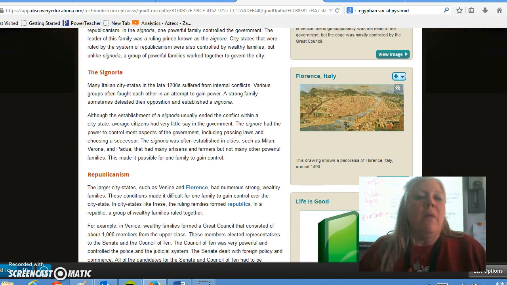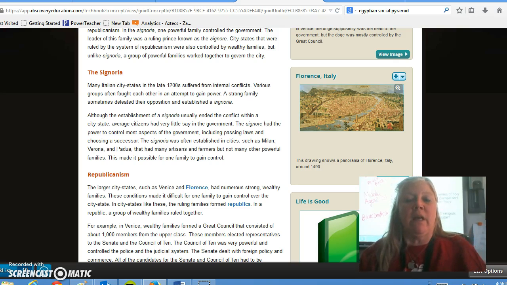The Signoria. Many Italian city-states in the late 1200s suffered from internal conflicts. Various groups often fought each other in an attempt to gain power. A strong family sometimes defeated their opposition and established a Signoria. Although the establishment of a Signoria usually ended conflict within a city-state, average citizens had little to say in the government. The Signore had the power to control most aspects of the government, including passing laws and choosing a successor. The Signoria was often established in cities such as Milan, Verona, and Padua, which had many artisans and farmers, but not many powerful families. It made it possible for one family to gain control.